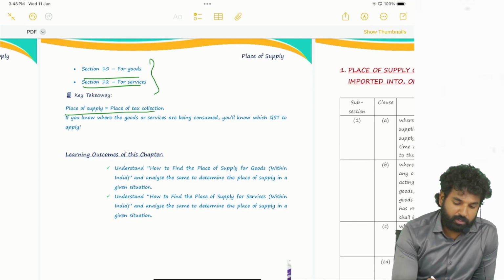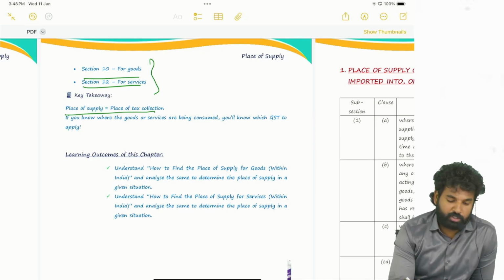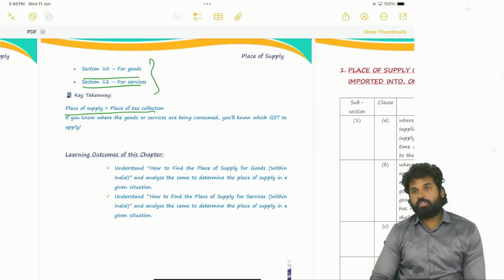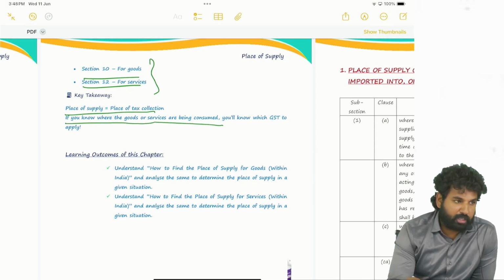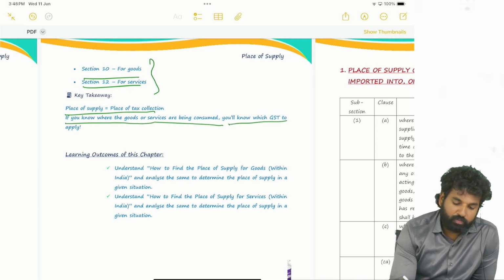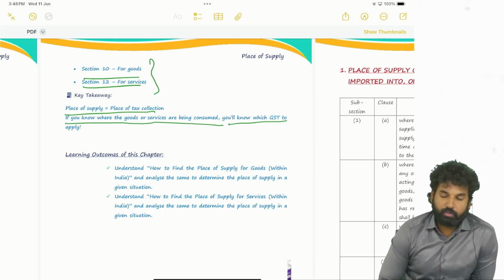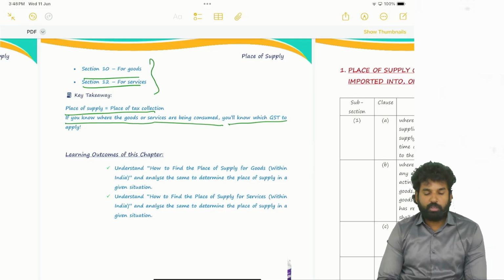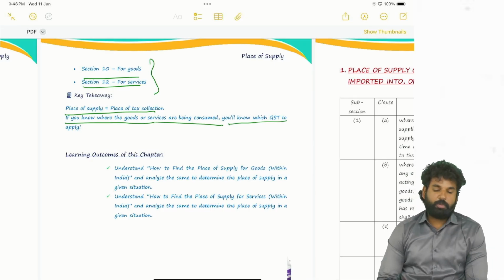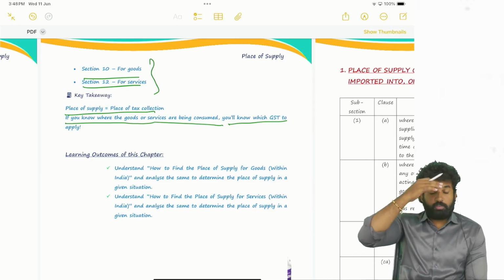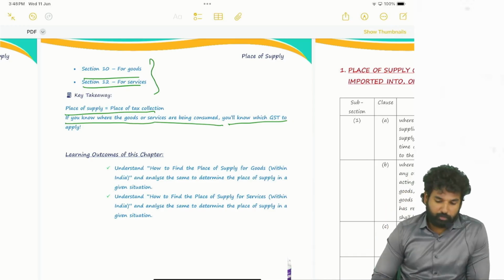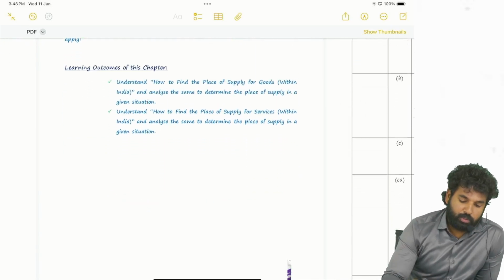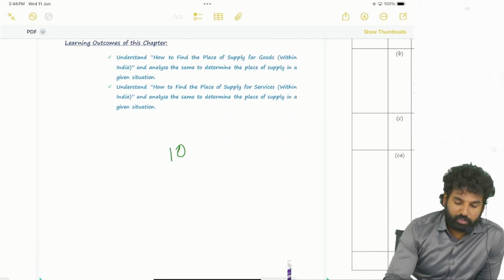Place of supply is equal to place of tax collection. If you know where the goods or services are being consumed, you will know which GST to apply, whether to levy CGST and SGST or IGST. In order to learn that, we need to understand section 10 and section 12.